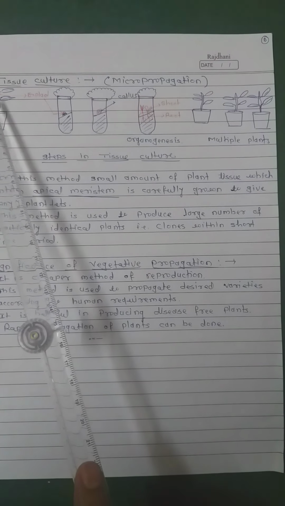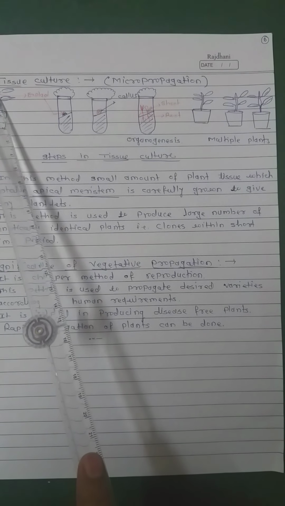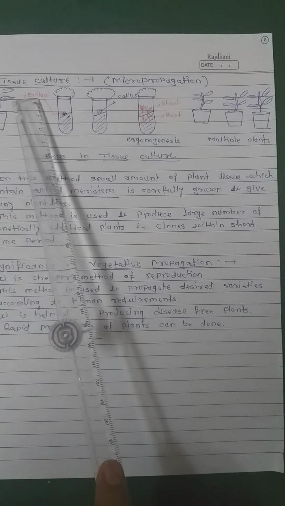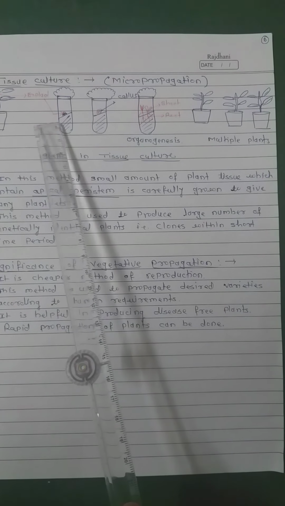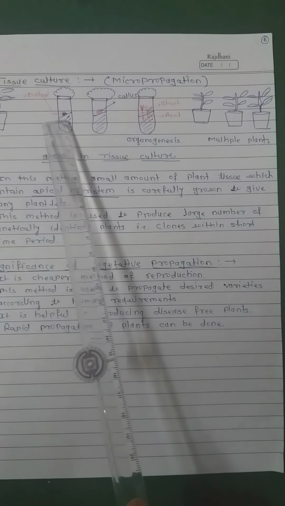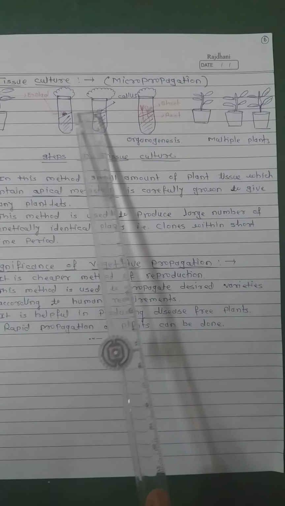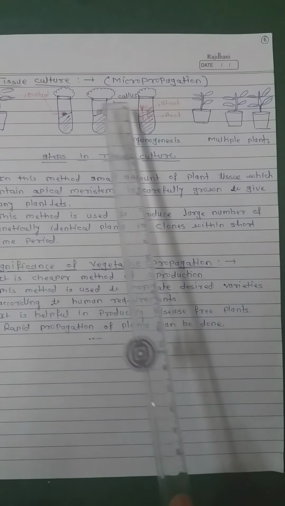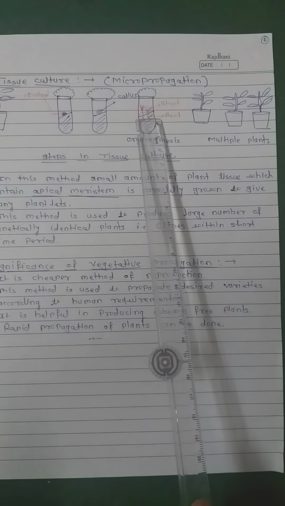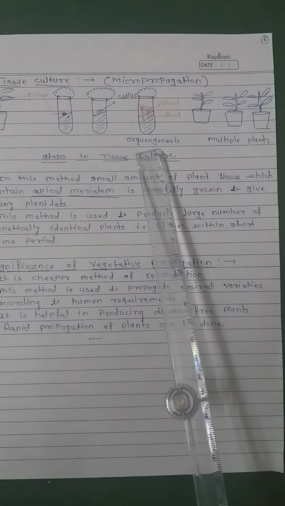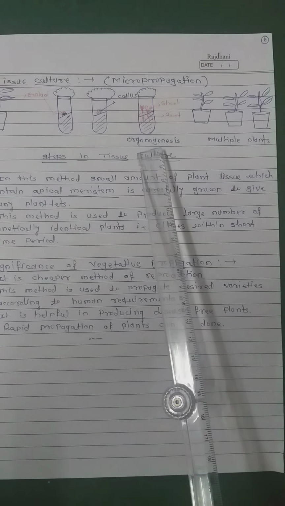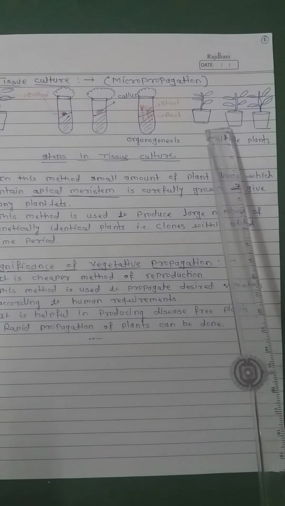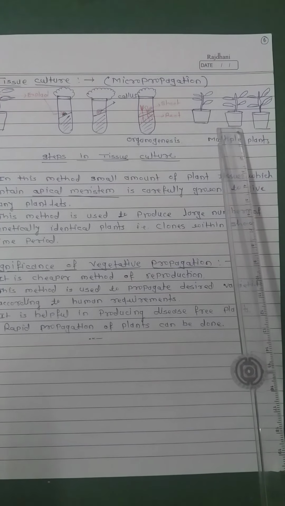A small tissue containing apical meristem removed from the plant is known as explant. When the explant is placed in nutrient medium, the cells of the tissue divide and redivide to form a cottony structure known as callus. After a few days, callus produces shoot and root of plantlets. This process is known as organogenesis. These plantlets are separated and planted into pots for hardening, then planted into the field.